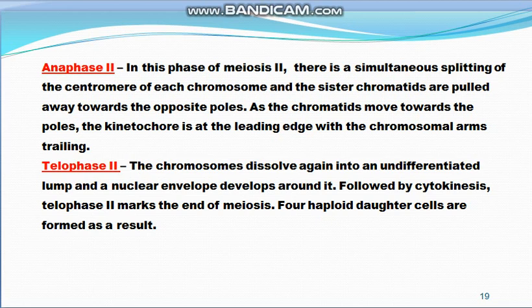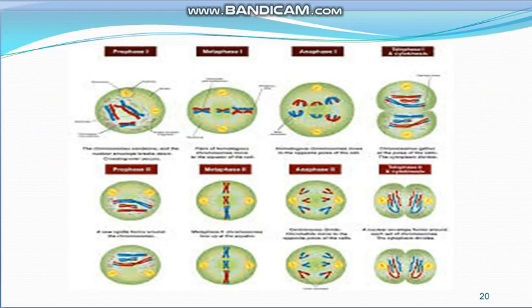Then there is division of the cytoplasm, that is cytokinesis, and telophase sets in. It marks the end of the meiosis, and now four haploid daughter cells are formed as a result of the whole process of meiosis. So this is the whole process showing different stages of the meiosis.